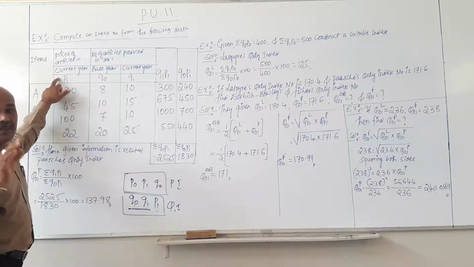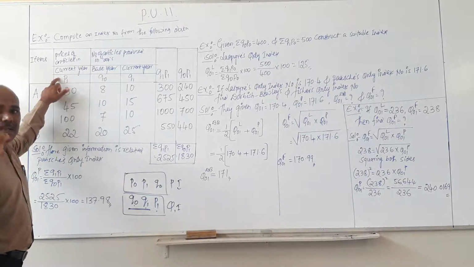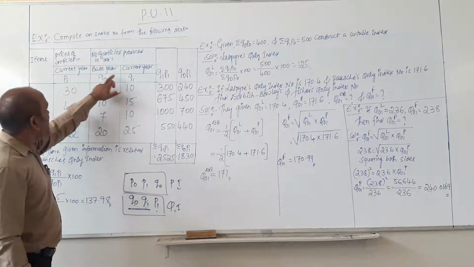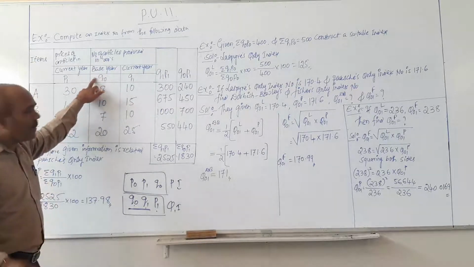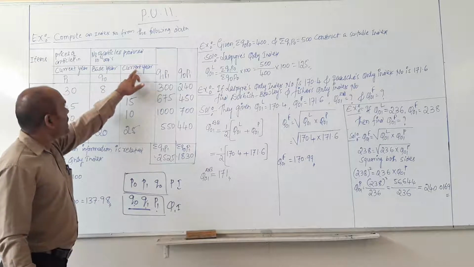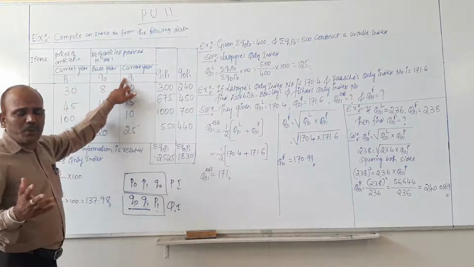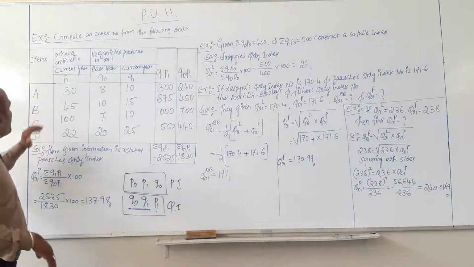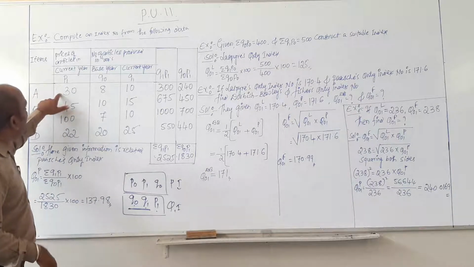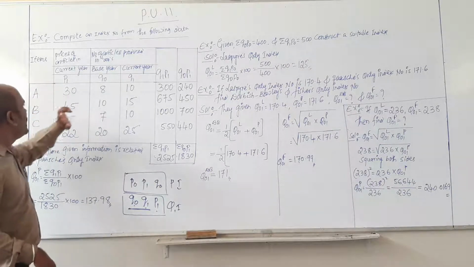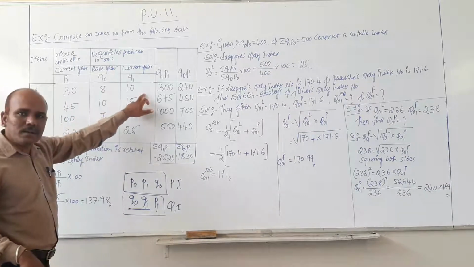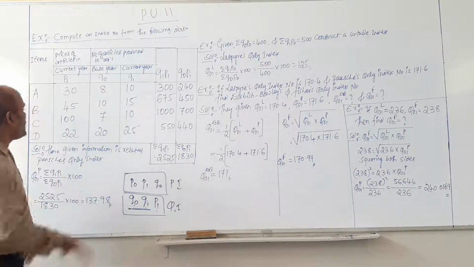The prices of the articles in the current year means that is P1. The quantity in the base year is Q0, and the quantity in the current year is Q1. A, B, C, D are the items, with the prices in the current year and the quantities in the base year and the current year.